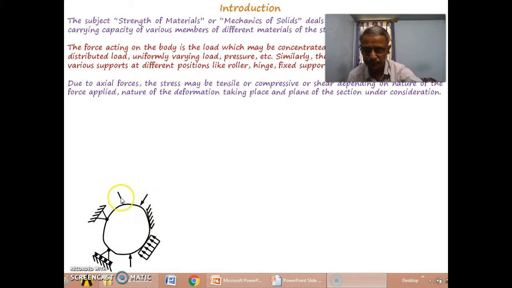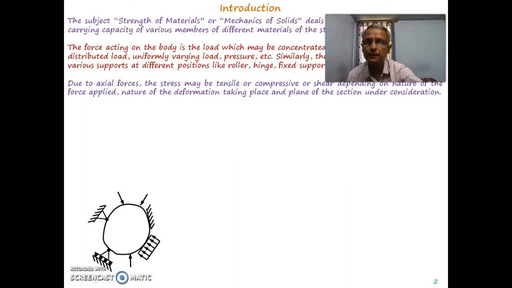Due to these externally applied forces and the reactive forces due to the support system, the structure will be subjected to some deformation, and the deformed shape may be something like this. Due to such deformation, each material part will be subjected to some internal stress, and that internal stress may be a tensile stress or a compressive stress.